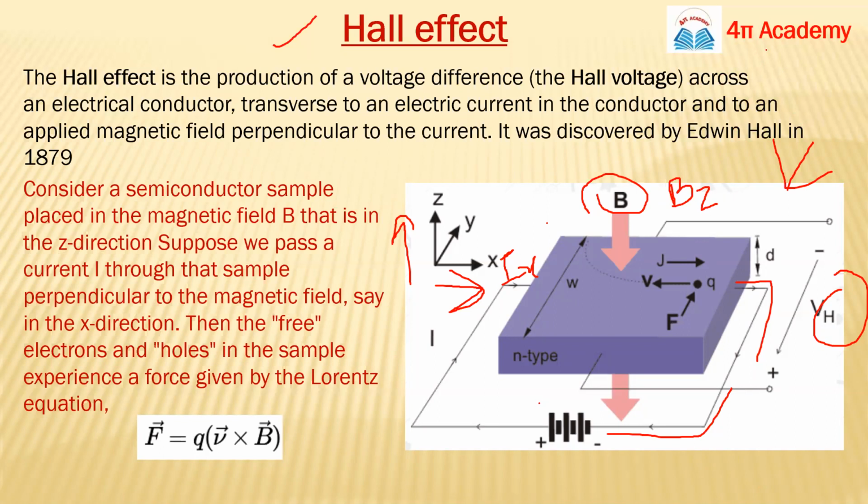It's difficult for me to elaborate here, but suppose this is your thumb, and this is your forefinger, the first finger, which is your magnetic field in this direction, and this is your middle finger. These three fingers are mutually perpendicular to each other.